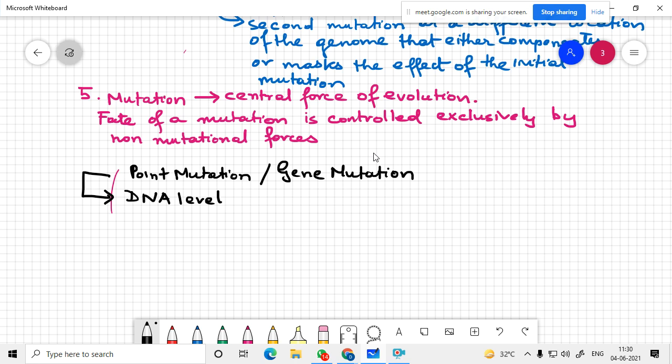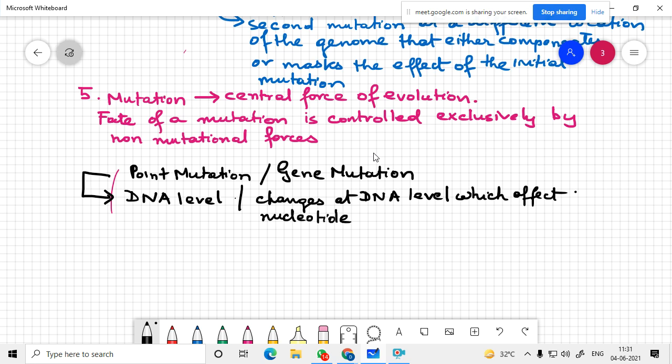Gene mutation is defined as changes at DNA level which affect the nucleotide structure of a gene.